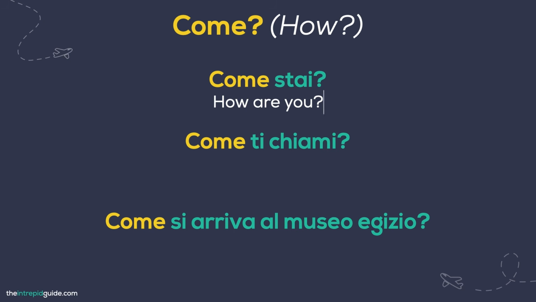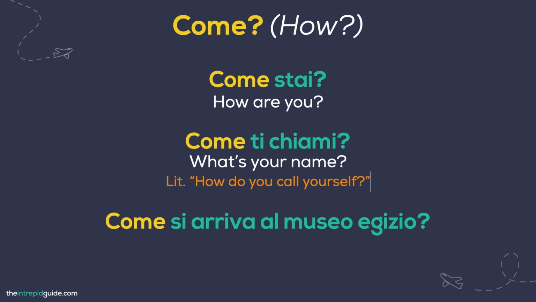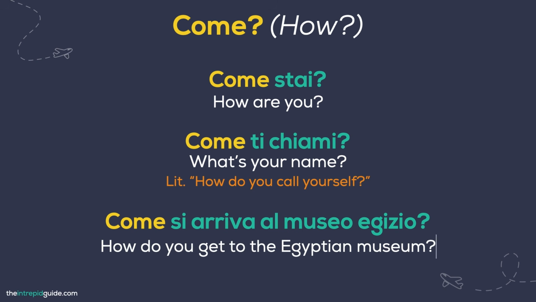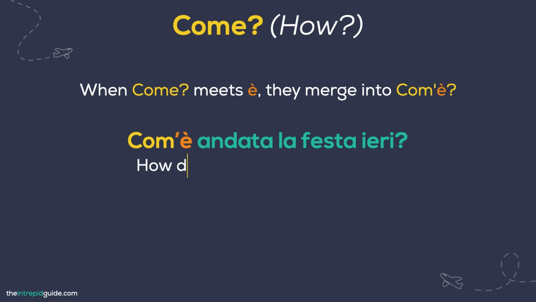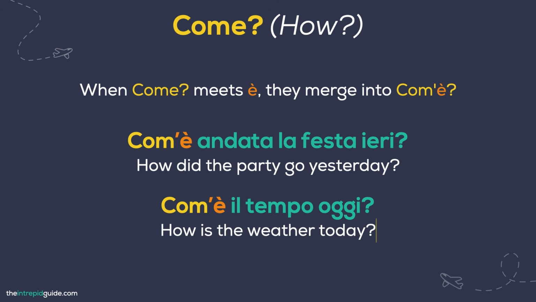The translations for these questions are, how are you? What's your name? Literally, how do you call yourself? How do you get to the Egyptian museum? And just like before, when come meets e or any vowel or the letter H, they merge to become com'è, just like in these examples. Com'è andata la festa ieri? How did the party go yesterday? Com'è il tempo oggi? How's the weather today?